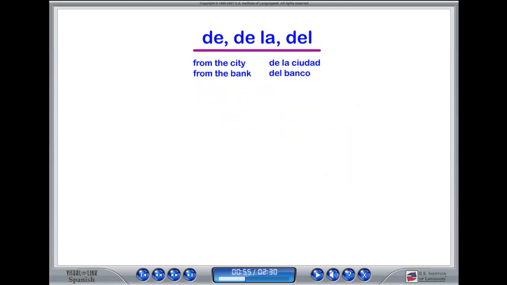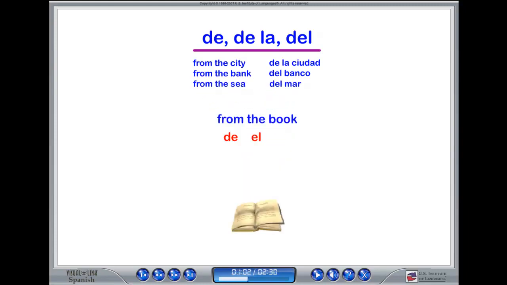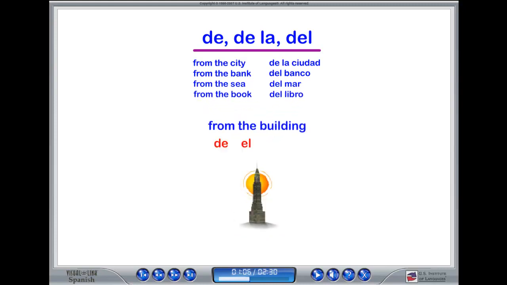Let's look at a few more examples. From the sea would be del mar. From the book would be del libro. And from the building would be del edificio.